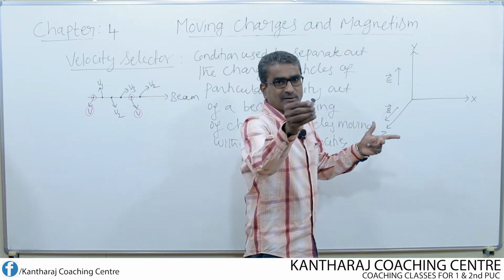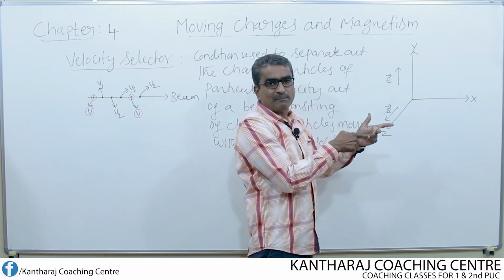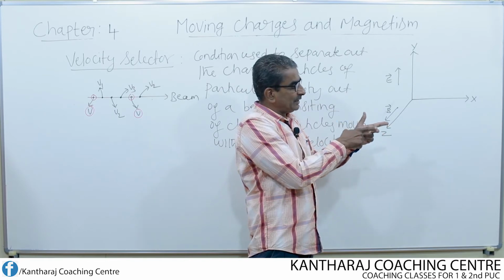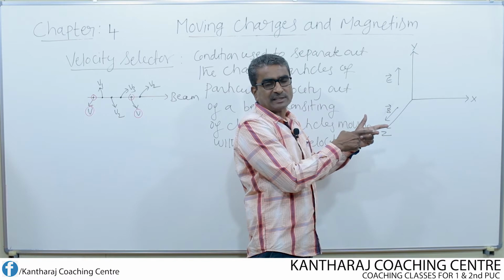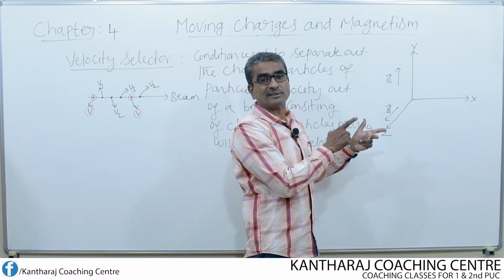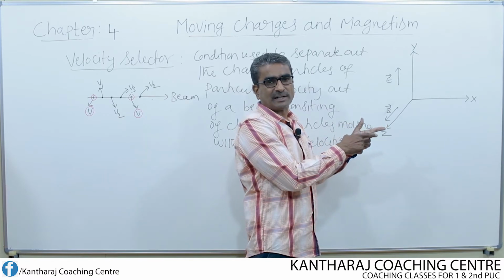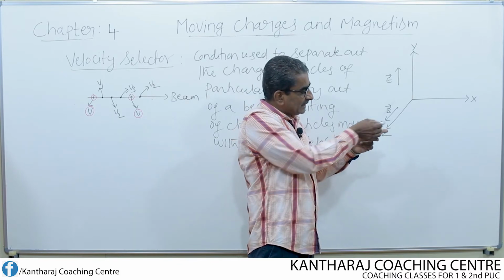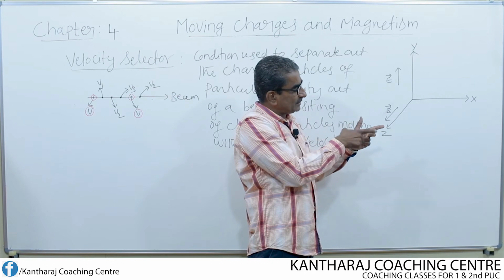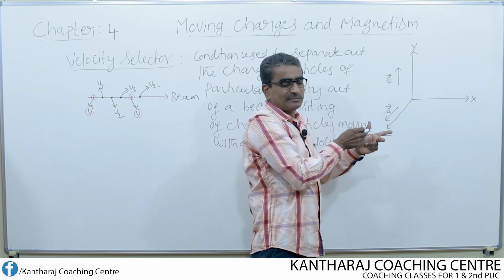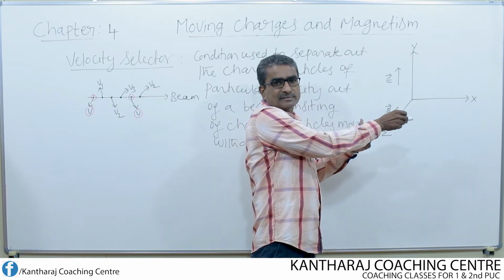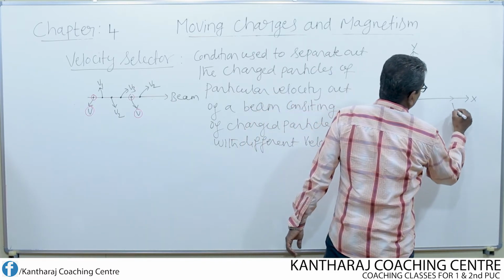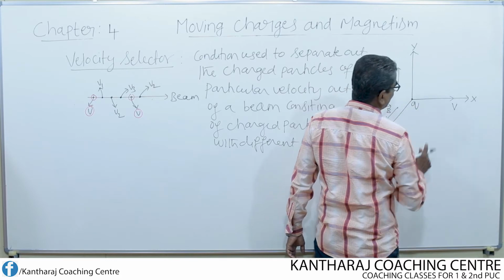Now I consider one charged particle entering this combined field. These two fields are mutually perpendicular to each other. If the electric field and magnetic field are mutually perpendicular, we call them crossed fields. Crossed field means the electric and magnetic fields are at right angles to each other. If a charged particle enters this crossed field along the x axis with some velocity v, Q is the charge of the particle.